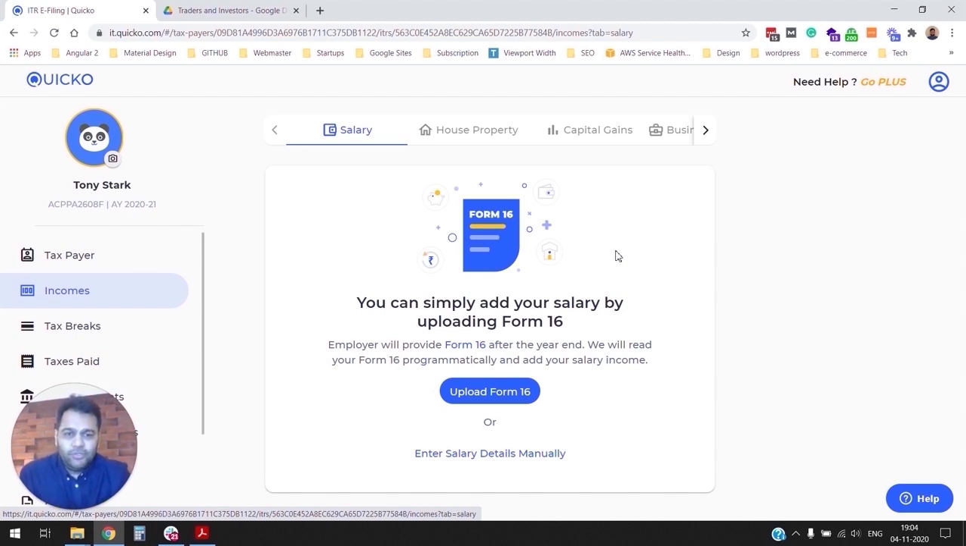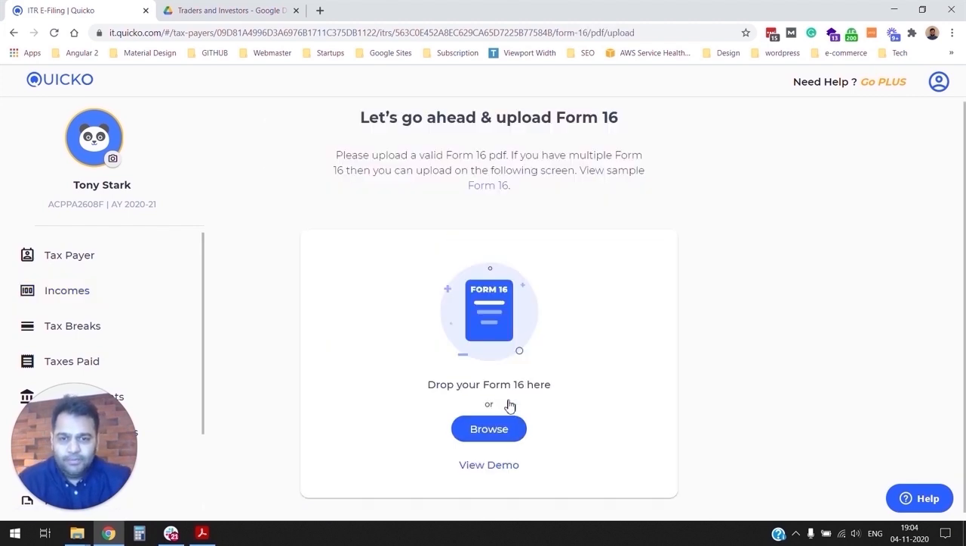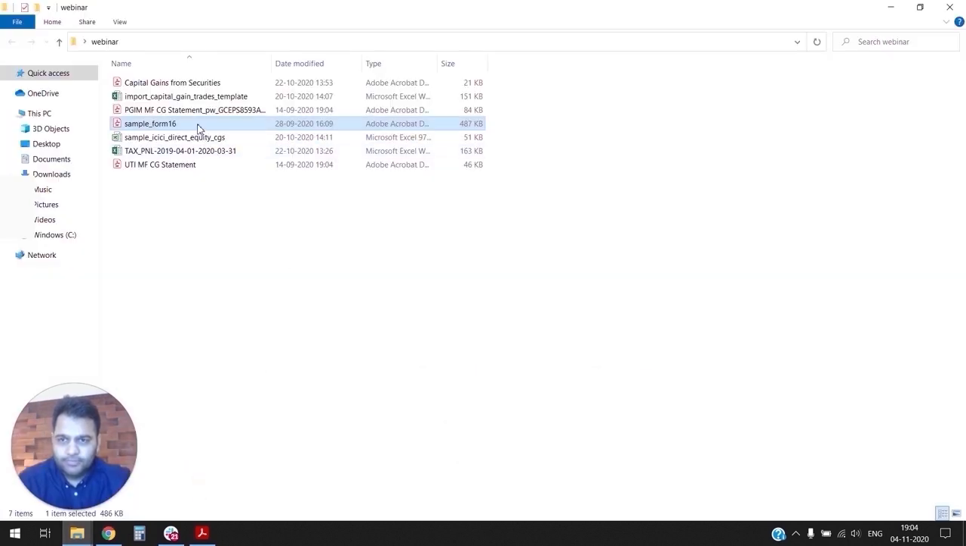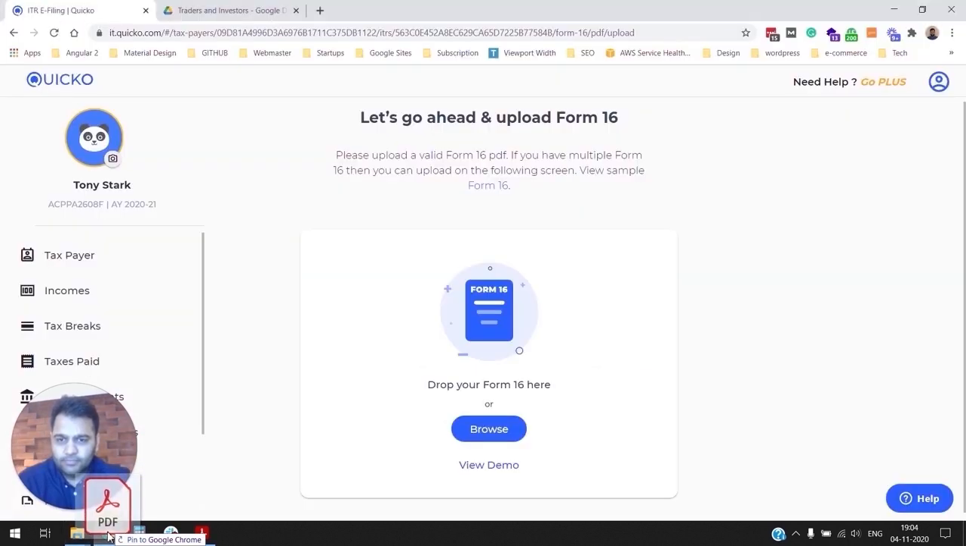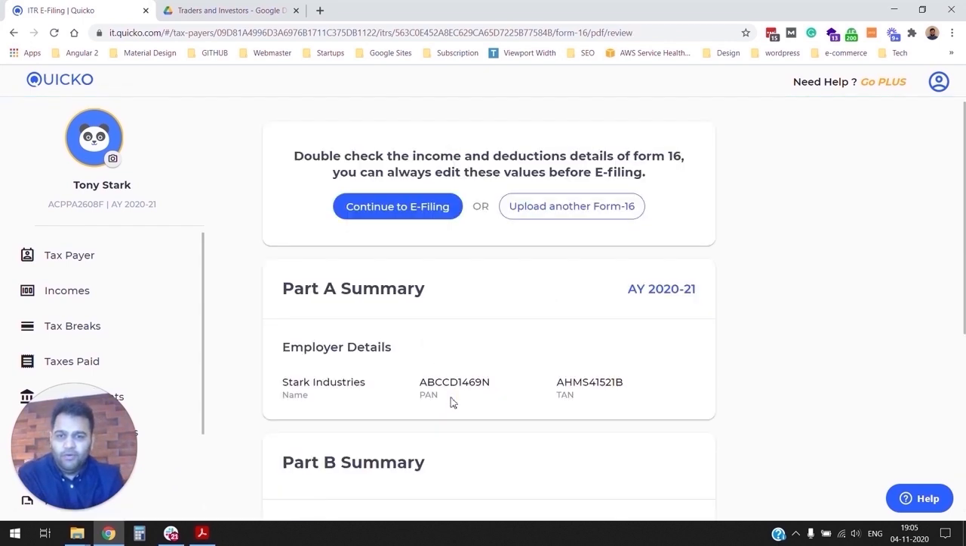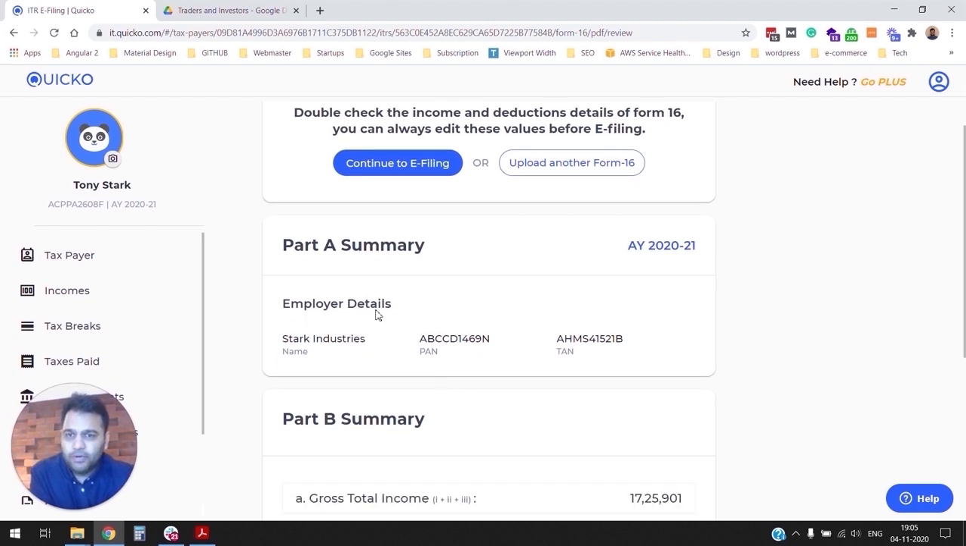My colleague Anushka has done a very nice webinar on filing income tax return for salaried individuals. You'll find a link below in the description. So for completeness, let's just quickly go and upload Form 16. I have a Form 16 here that I'm going to use. You can simply drag and drop a valid Form 16 PDF file issued by your employer, and Quicko will programmatically read it. Form 16 has two parts.